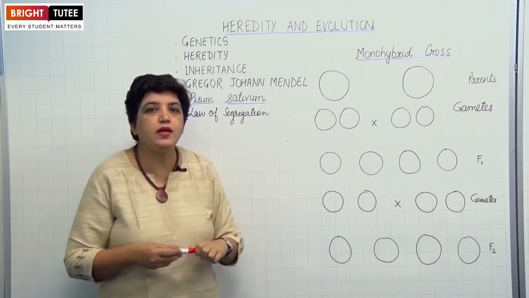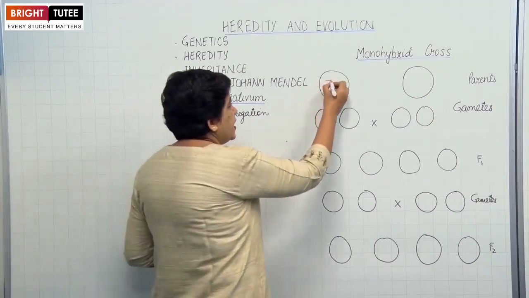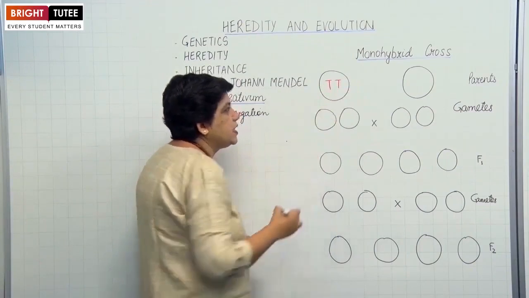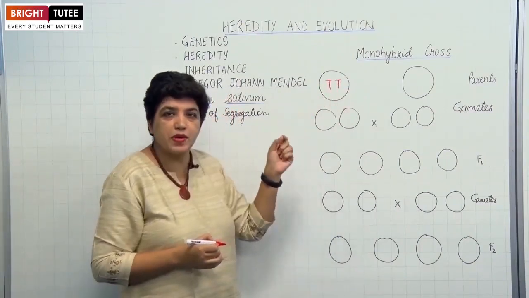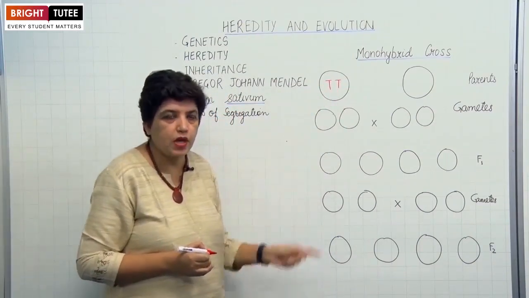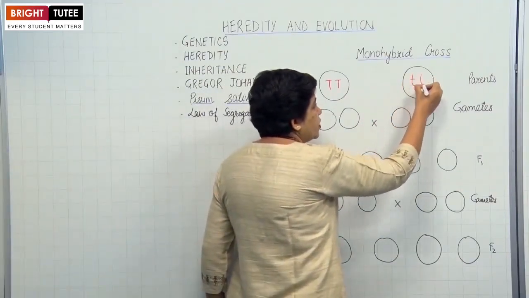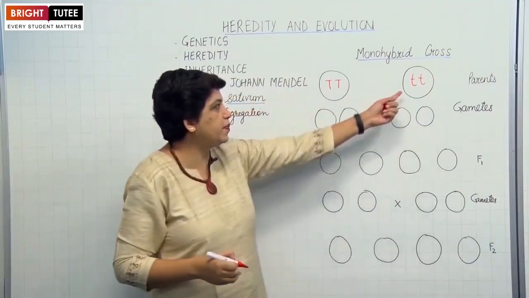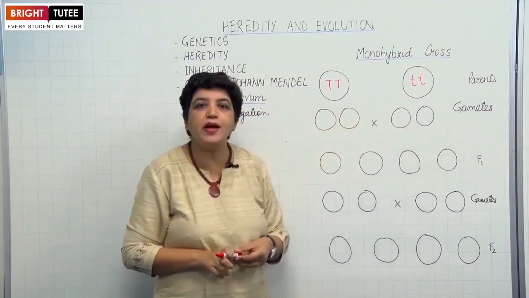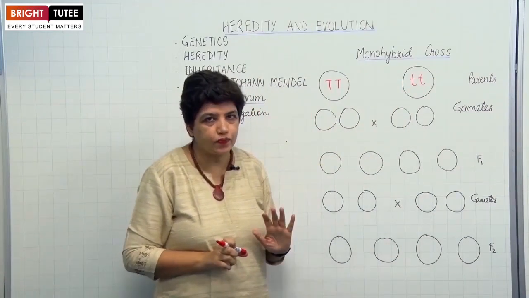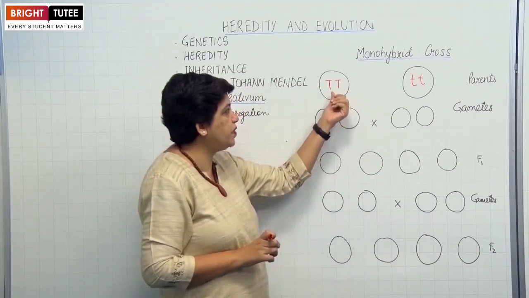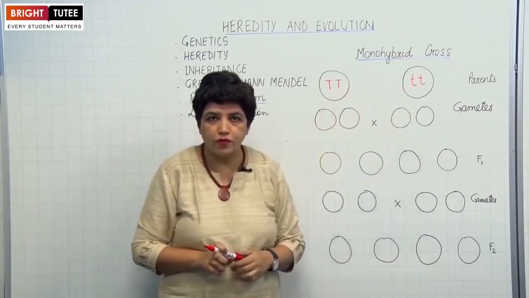So, a tall plant is represented as a pair of capital T. This is a pair of genes representing a tall plant. On the other side, he took another plant which was dwarf. For dwarf, we'll take a pair of genes represented by small letter t. Alright, so there is a cross breeding between tall and dwarf.